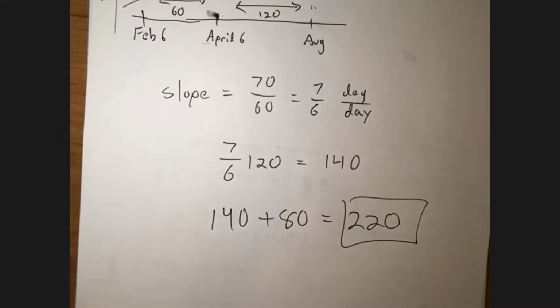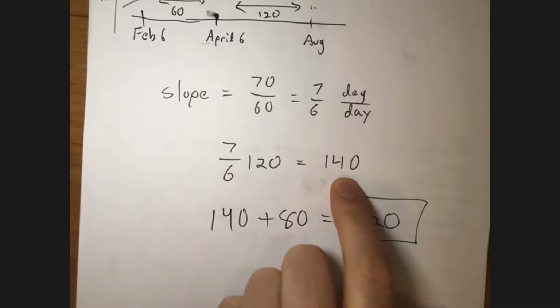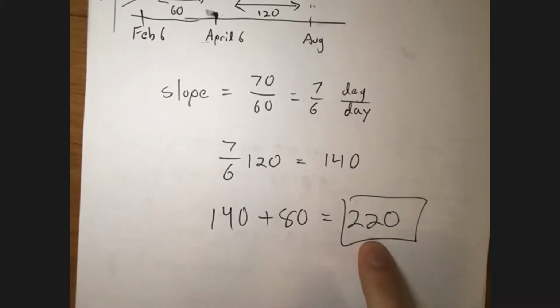Okay. So we found the slope. He found the slope, and he says, okay, that's the amount that the temperature increases per day. And we know we have 120 days left till August. So that means the temperature will increase by 140 degrees. And so it'll end up being 220 degrees in August. Of course, that's ridiculous, right? The temperature, there's no way the temperature is going to get that high, right?